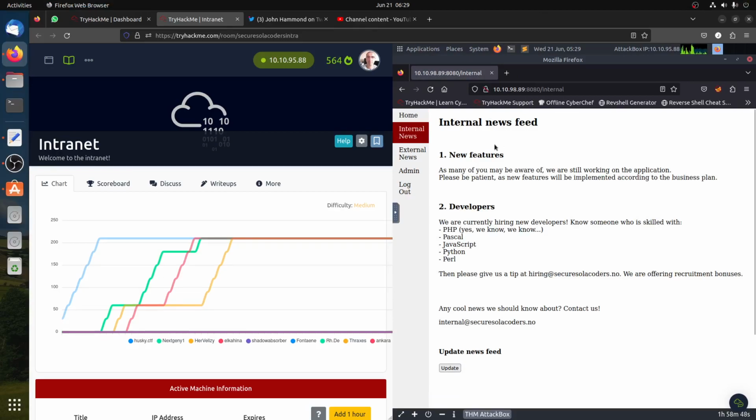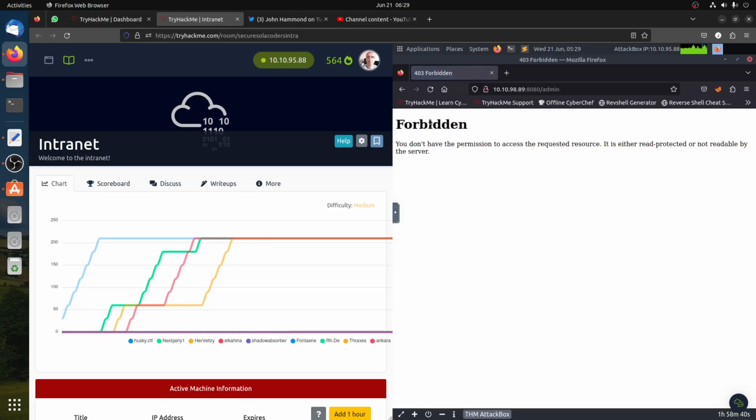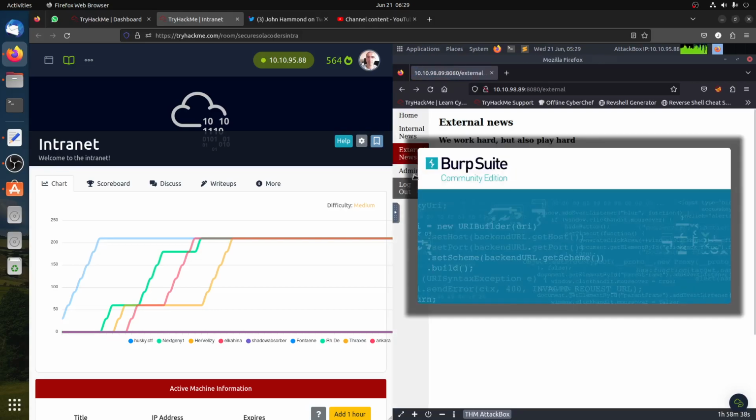We have internal news. There's some text there. There's a button, it's more interesting. We have that, and then we have the admin. Admin, it says, is forbidden, so we can't access the admin. Let me start Burp Suite quickly because we need it.